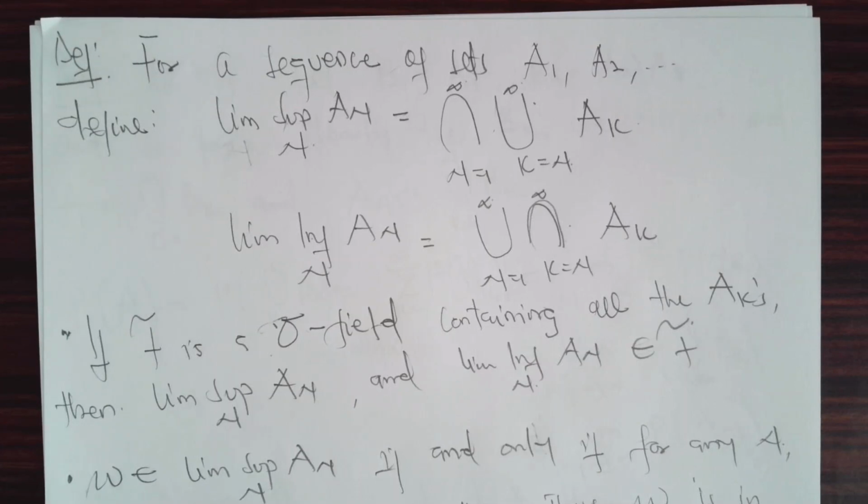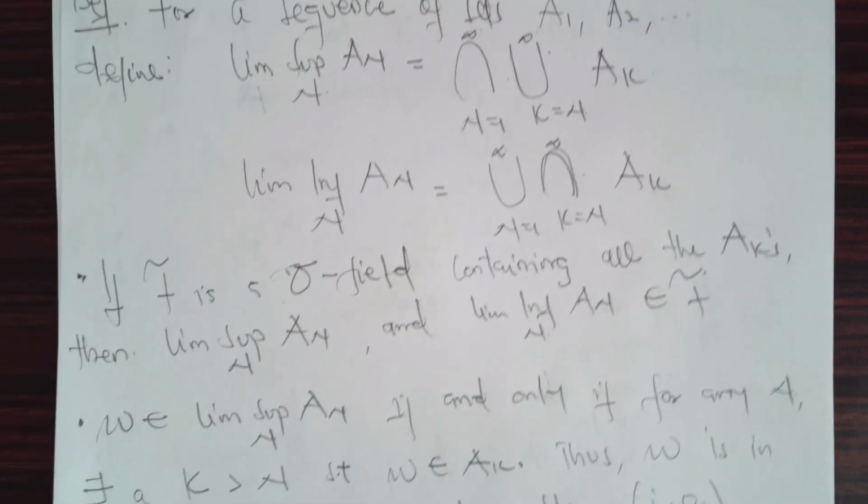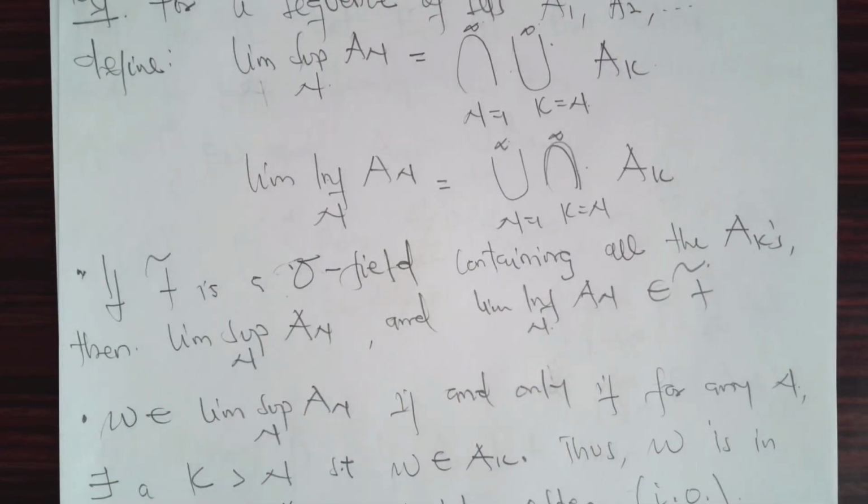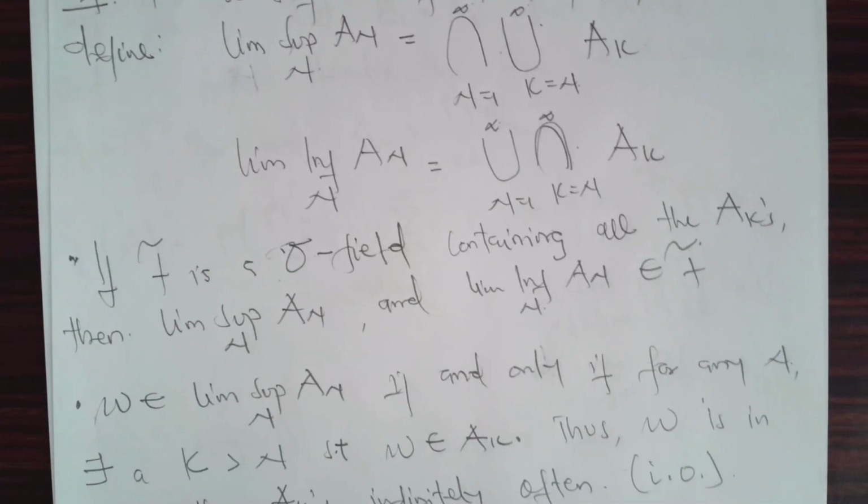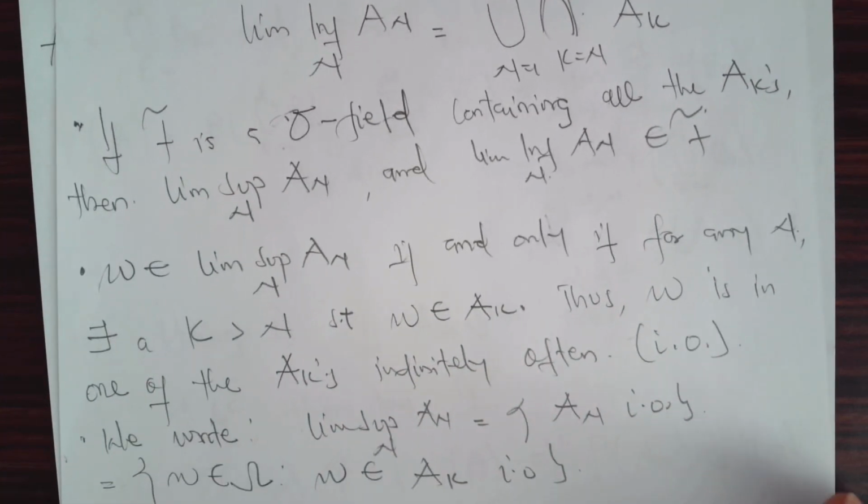All right. So if you have F, which is a sigma field that contains these sets for which you took countable unions and countable intersections, then it implies that the lim sup and lim inf also belong to F. Since these are events, the countable union and countable intersection of sets is also a set.